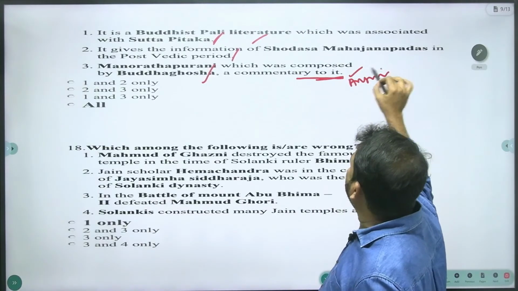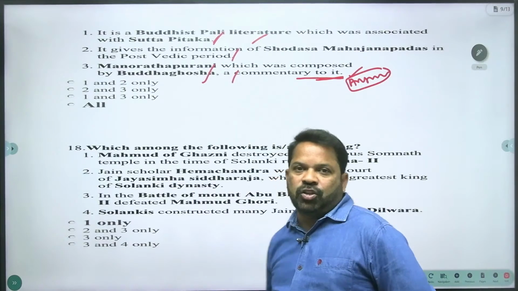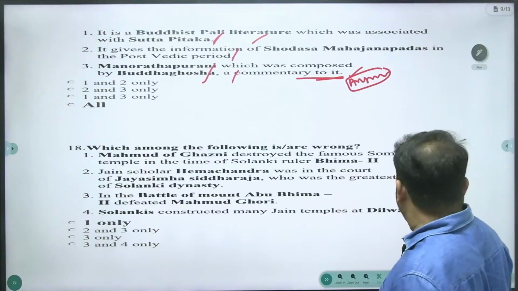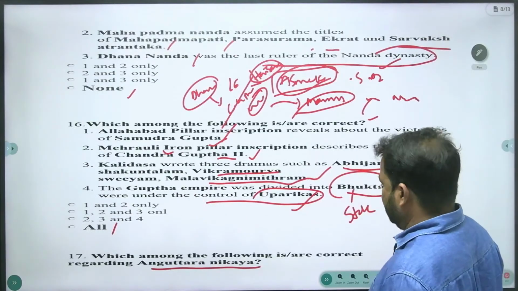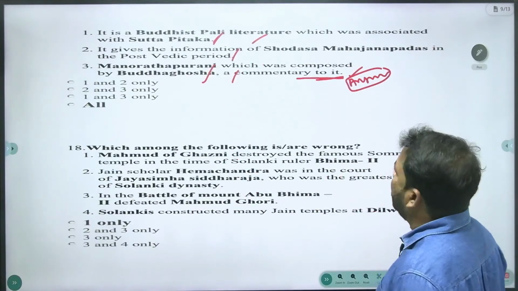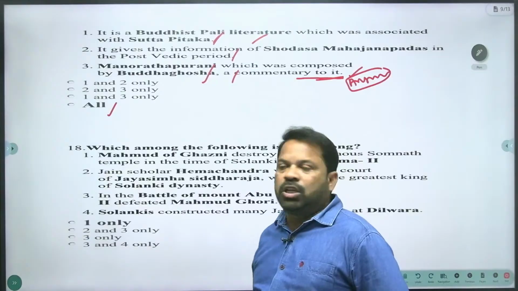Commentary means the detailed explanation. That is also a right statement. And the question demands the correct statement regarding Anguttara Nikaya. All the statements are right about the Anguttara Nikaya. So D is your answer.